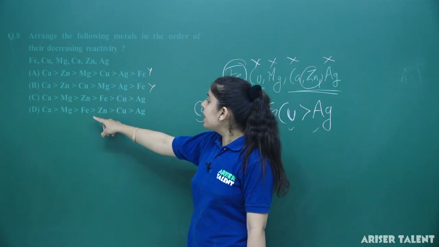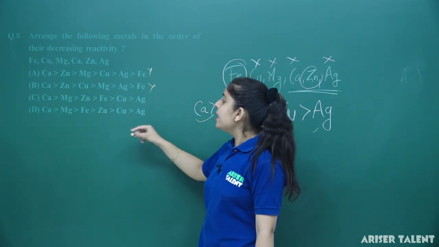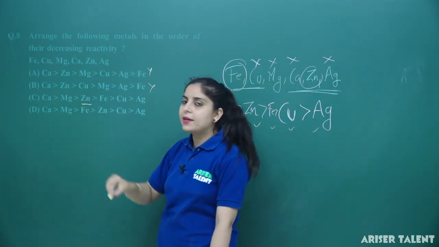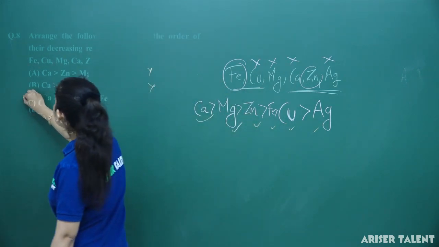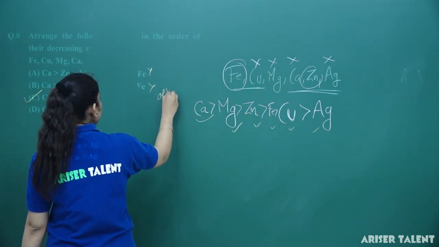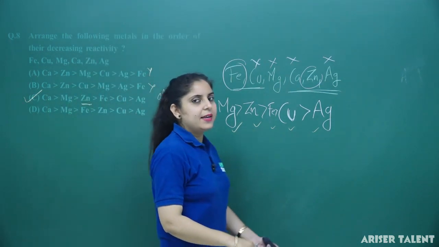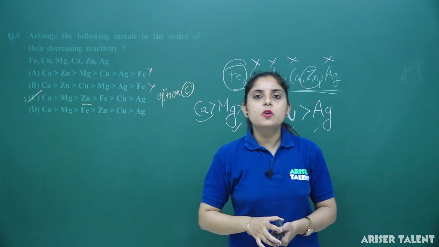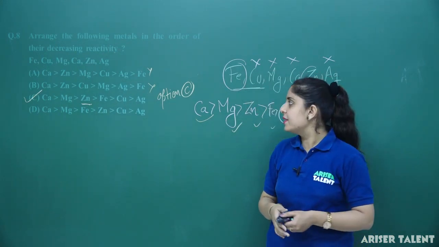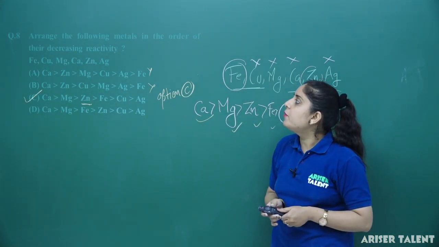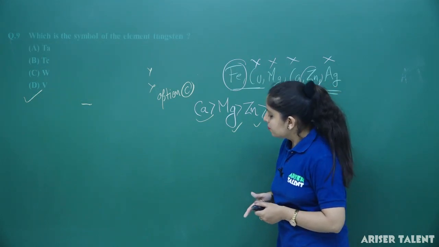And calcium, magnesium, Fe, Zn, Cu and Ag, as I have told you that the zinc is more reactive. So, you have the correct option, that is option number C. So, I can find here that our option number C is correct here. So, this is the question which is based upon the reactivity series. Now, moving forward to the question number 9th.